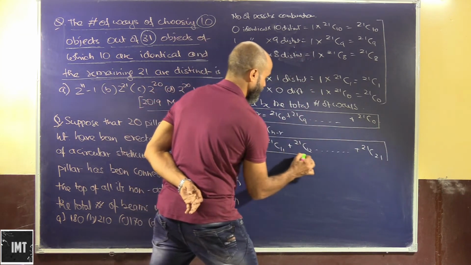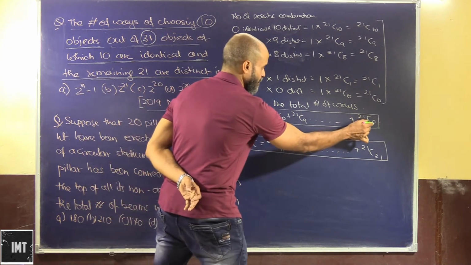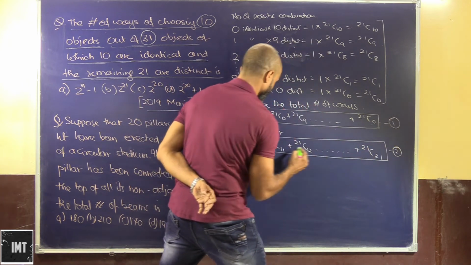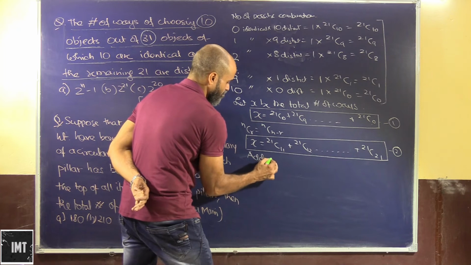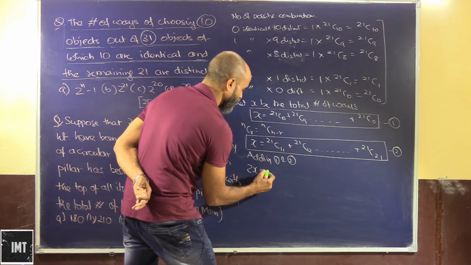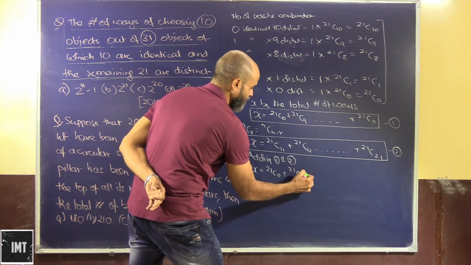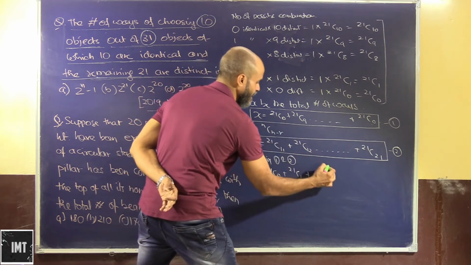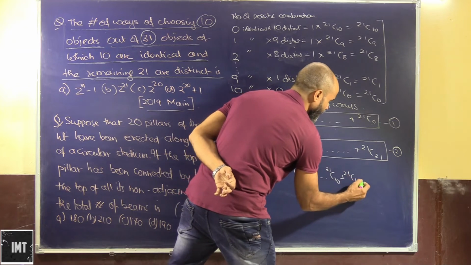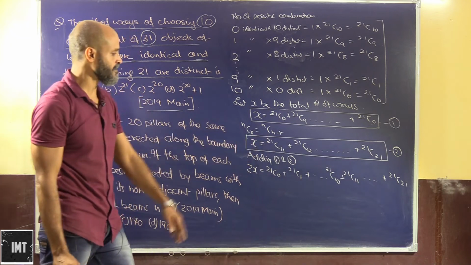Look at this x and this x. If we happen to add them, so x adding, let's say this is 1 and this is 2. So adding 1 and 2, we will have 2x is equal to, we'll start from here, 21C0 plus 21C1 and so on and so forth till 21C10, and then we'll start from here, that will be 21C11 plus 21C21. Okay, so 2x will be equal to this.